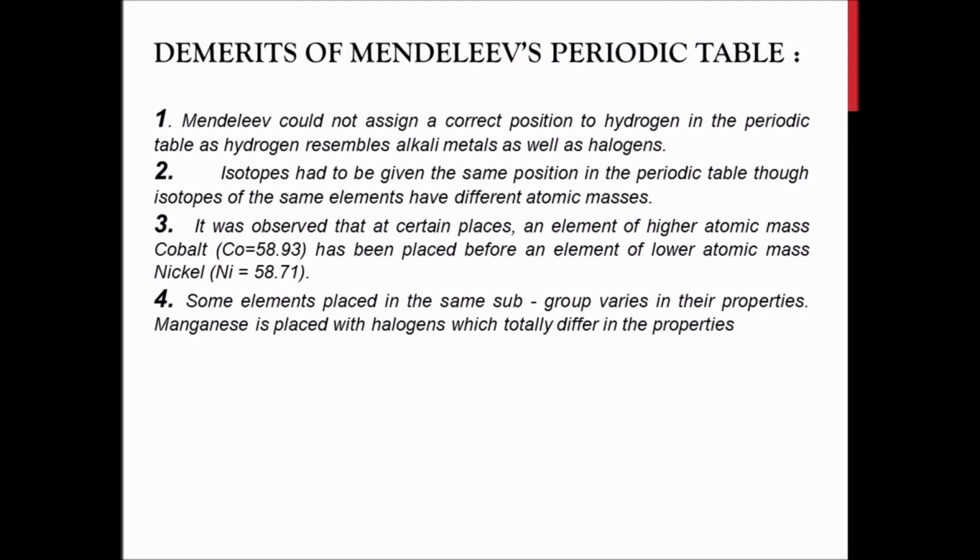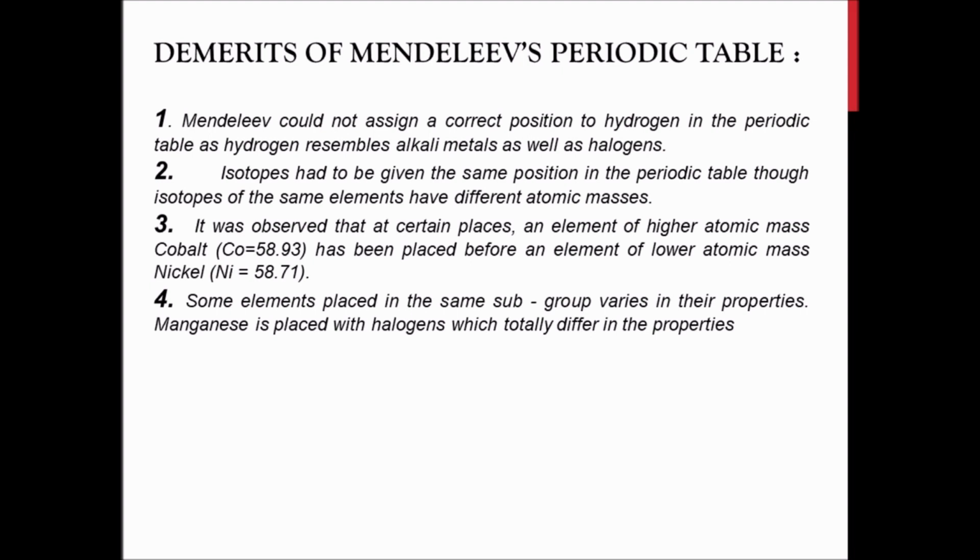While arranging them by physical and chemical properties, cobalt, which has a bit higher atomic mass than nickel, was placed before it. So that was again a problem.